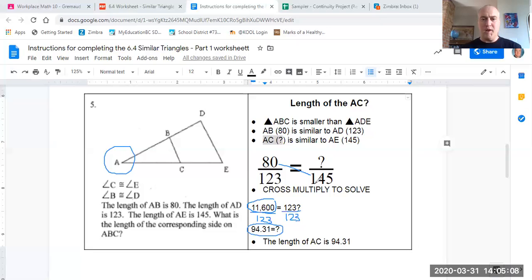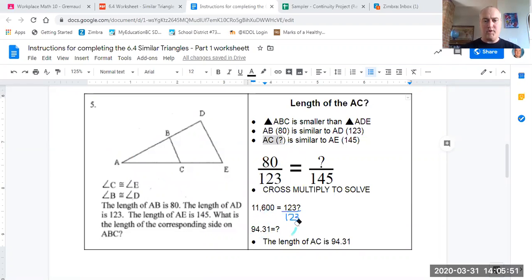So just so we understand this, we were saying that the side length of AB is 80, and that the collective side length of this whole thing here was 123. We then were told that the side length of this whole collective A to E was 145. And so we would expect, because 145 is bigger than 123, that the corresponding side length of the smaller triangle should be larger, which in fact it is. It's 94.31. So hopefully that makes sense to you. I'm just going to erase this off now, and we'll move on to the final question.